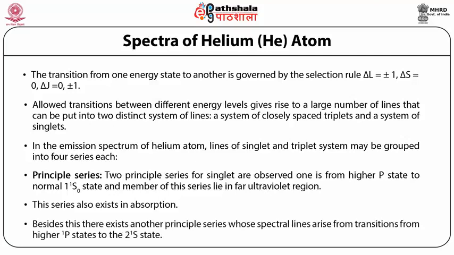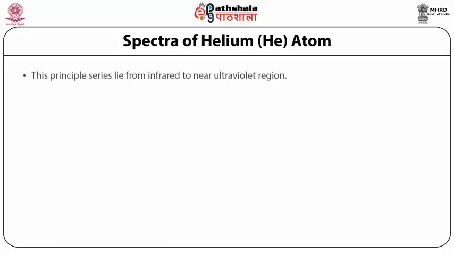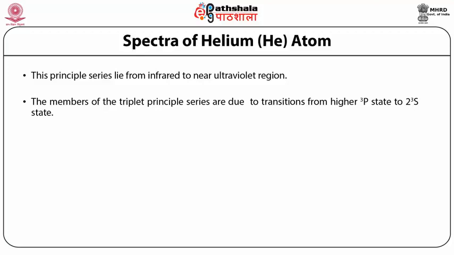Besides this, there exists another principal series whose spectral lines arise from transitions from higher 1P states to the 2 1S state. This principal series lies from the infrared to the near ultraviolet region. The members of the triplet principal series are due to transitions from higher 3P states to the 2 3S state. The triplet principal series lies from the infrared to the ultraviolet region.